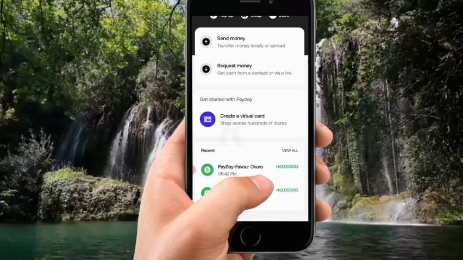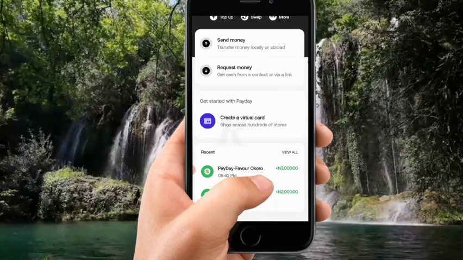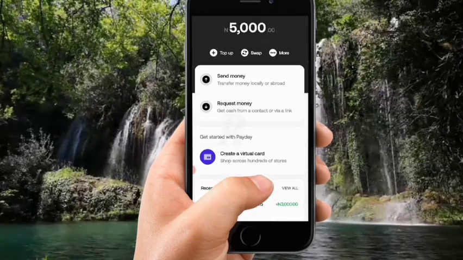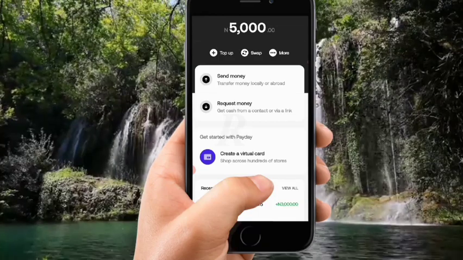I hope you get it now. So now this is just my naira account. I want to move it to my dollar account now, which is very simple. So what I'm going to do is to click on swap. If you can see the swap button, it's just up there beside top up. Swap means I want to swap it from naira to dollar.